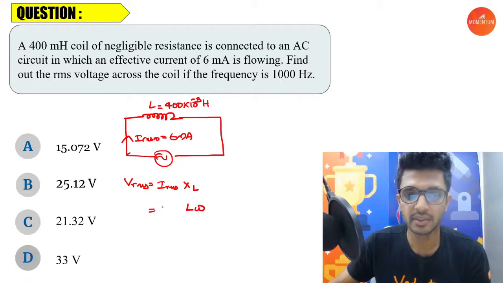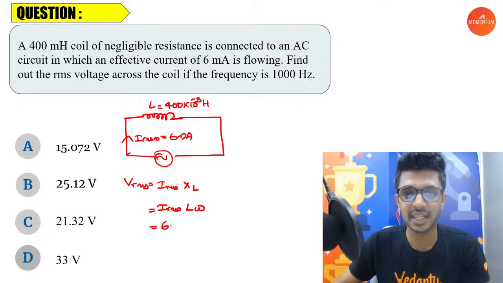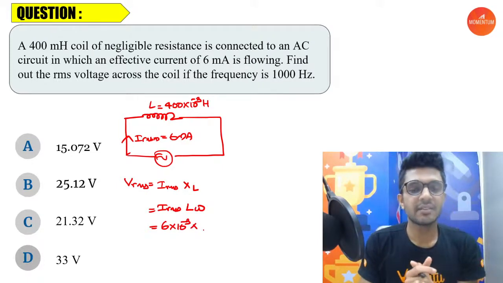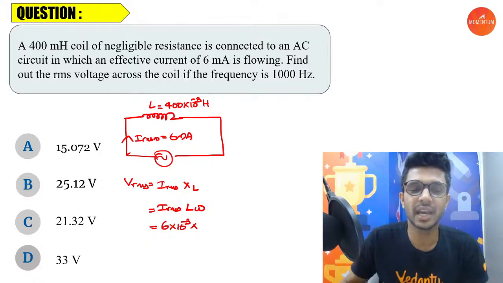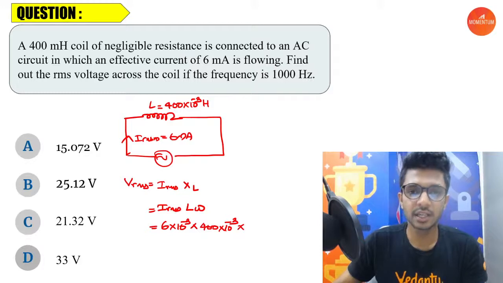So VRMS is equal to IRMS into L omega. IRMS is given, and you can see that it's 6 milliampere, that is 6 into 10 power minus 3. Tell me the value of L, the inductance. It's very simple: 400 millihenry, or 400 into 10 power minus 3, into omega.